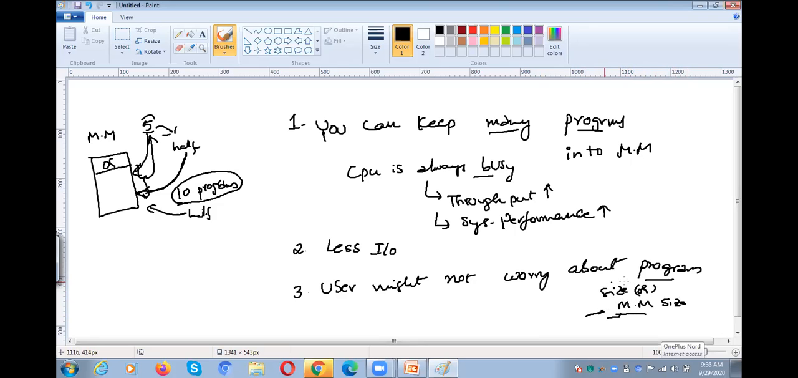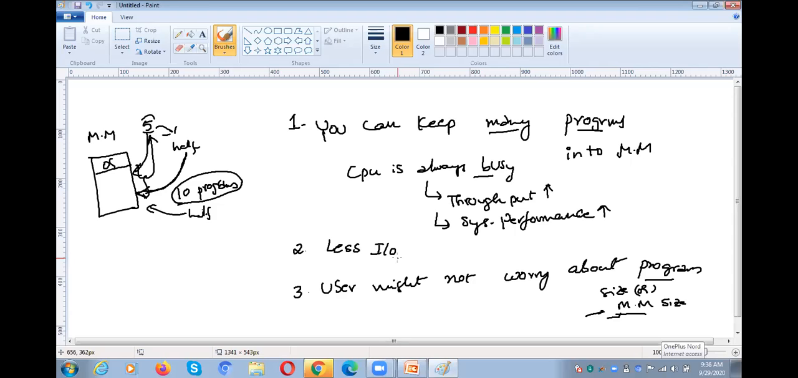So these are the benefits of using virtual memory. You can keep many programs, and the user need not worry about the memory size or program size. Worries like "my program size is too big, is a memory slot available to keep my program?" are not there if you go for the virtual memory concept.